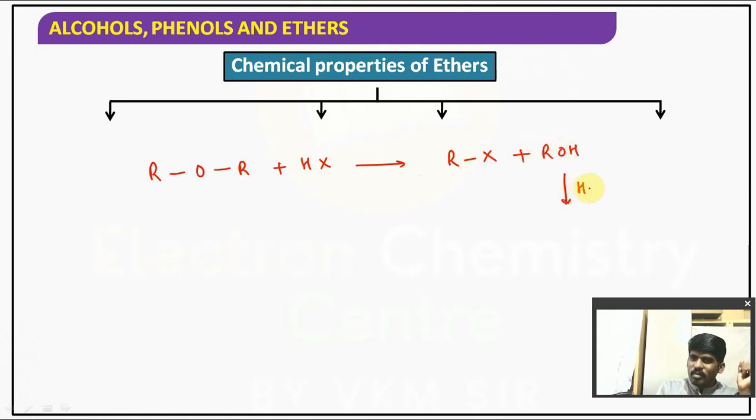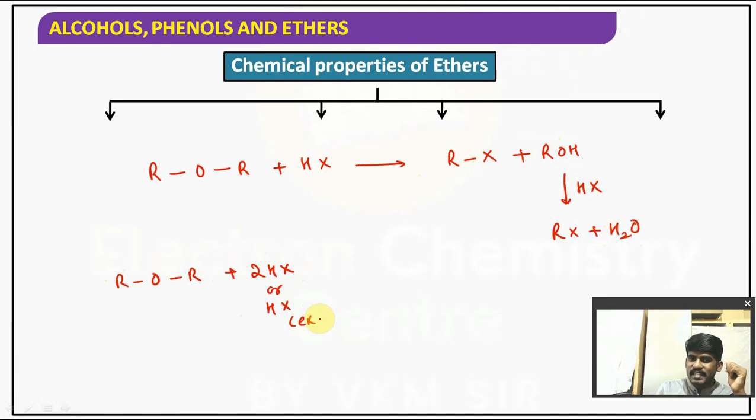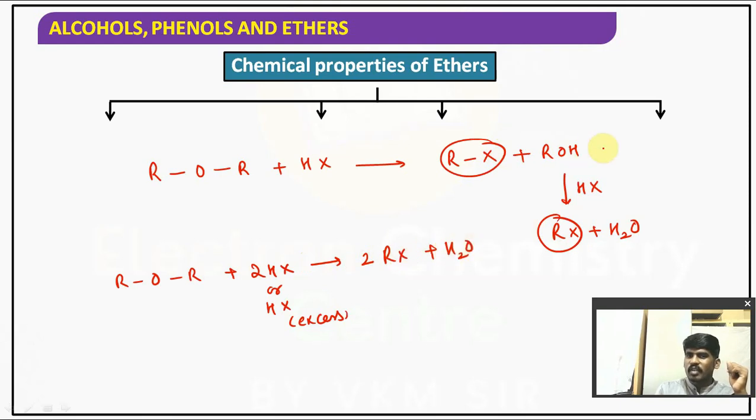Now if I use another mole of HX, what does it form? RX plus H2O. Means ROR plus 2 moles of HX, or they will give it in such a way that HX is in excess. Then how will you write the direct reaction? You will get 2 moles of RX, no? 2 RX plus H2O. Why? Because the alcohol formed in this reaction also reacts with HX, no? This is a general reaction that can be written.